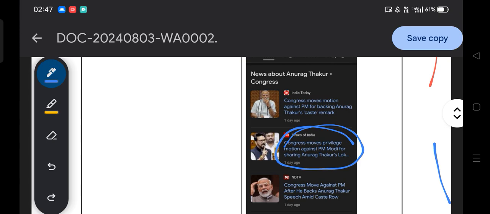They feel the minister breached the parliament's privilege by misleading the facts or information. Hence they brought a motion that is known as the privilege motion.